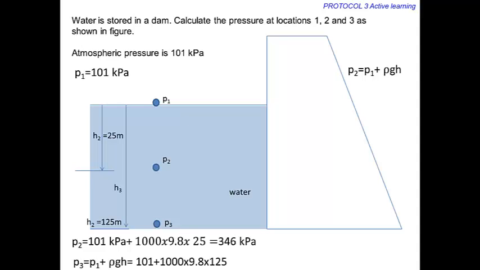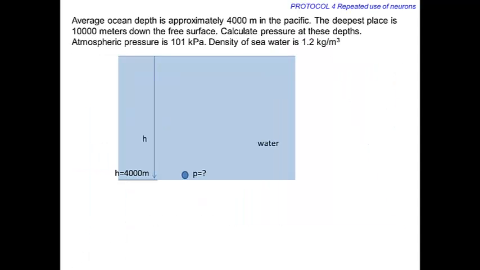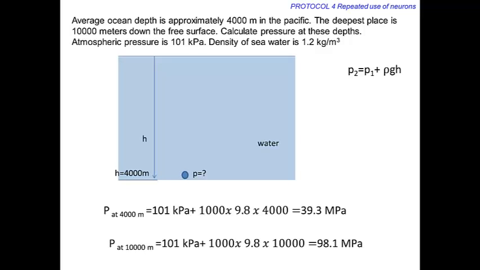Average ocean depth is approximately 4000 meters in the Pacific. The deepest place is 10,000 meters down from the free surface. Calculate pressure at these depths. Assume atmospheric pressure is 101 kPa. Density of seawater is 1.2 kg per meter cube. Using the previous equation we can find the pressures at these locations. Note that the pressures at these locations are dangerously high.